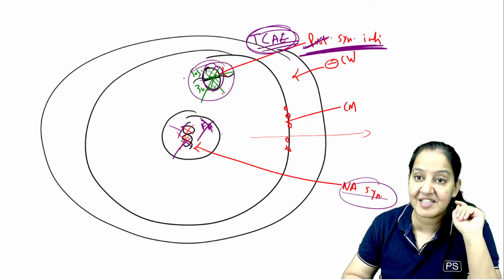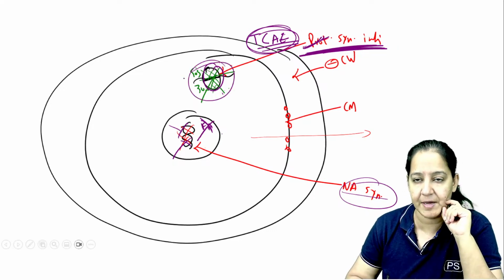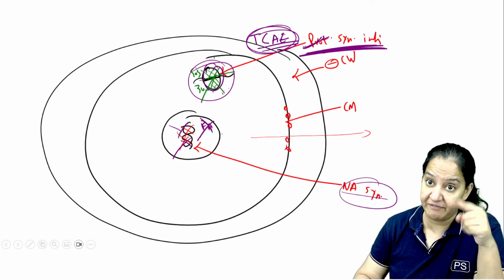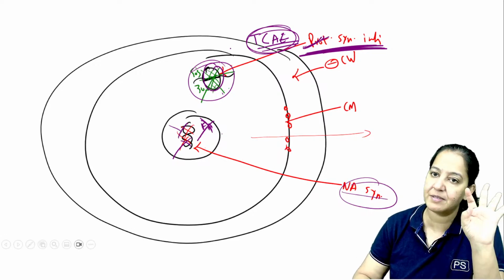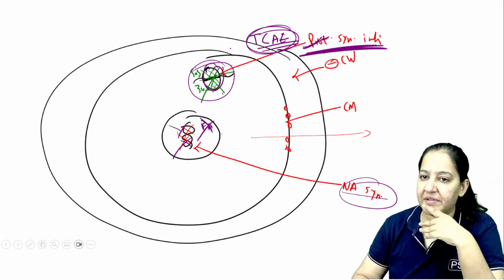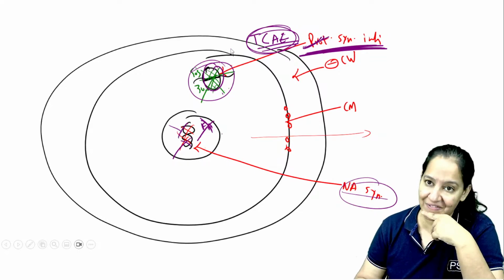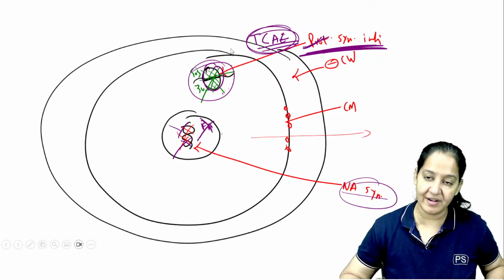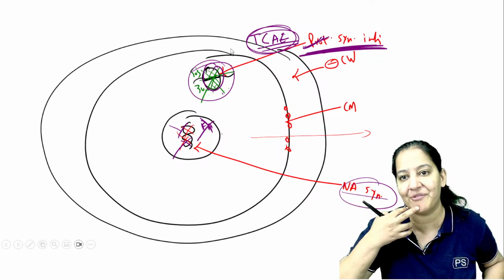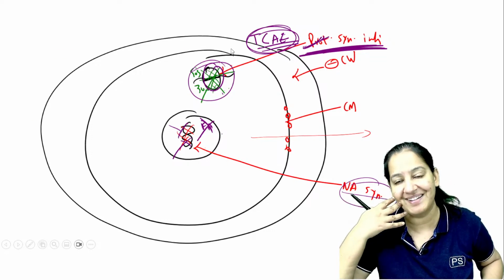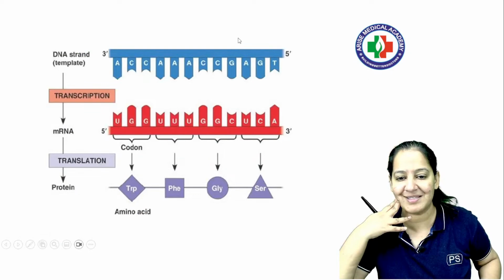For that, you have to understand the steps in protein synthesis. What are the steps? Which step is inhibited by which of the 4 drugs? There are 4 steps, and one step is inhibited by one drug. You have read this in biochemistry, and in your childhood in 9th-10th standard biology also you have read how protein synthesis takes place. So tell me, how does protein synthesis take place?